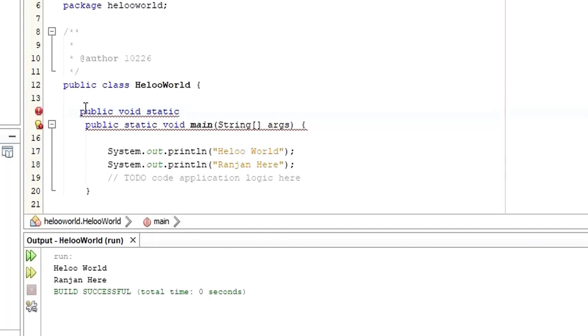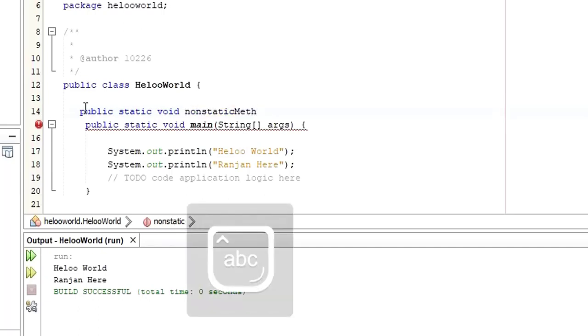So I can use public static as keywords, then followed by void, because I'm not going to return anything. Then the name of the method, let's say non-static method. So this is the name of the method, right?